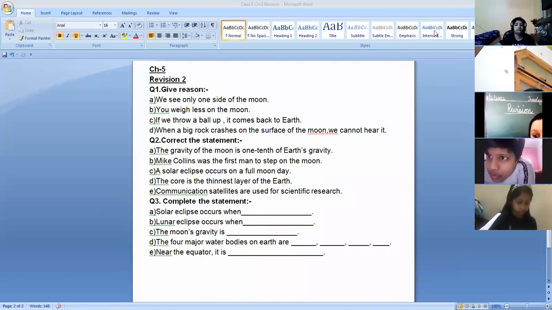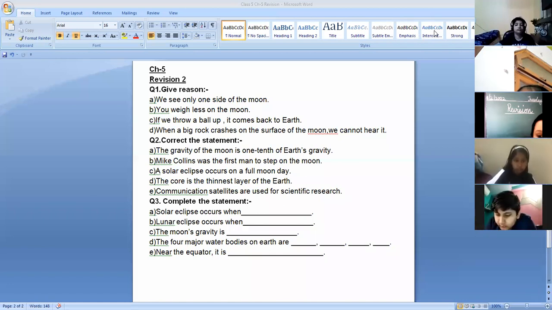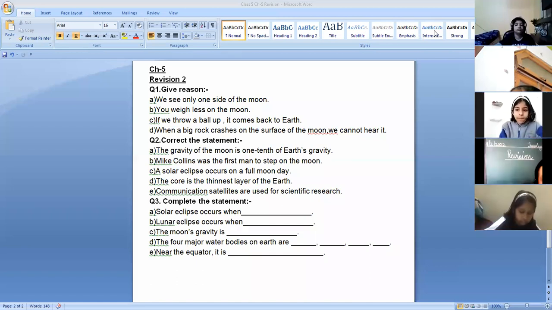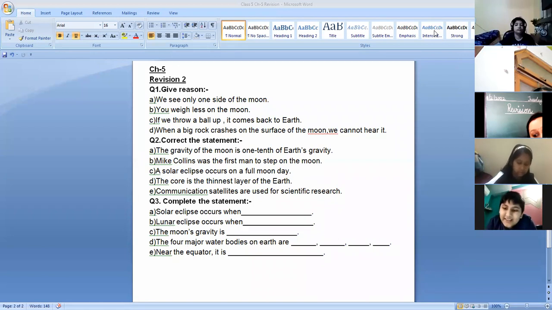Anshul, your voice is breaking. Four major water bodies on earth are oceans, seas, lakes, and rivers. No. That is not the correct answer. The major water bodies are the Pacific Ocean, Atlantic Ocean, Indian Ocean, and Arctic Ocean. These are the main four major water bodies, right?